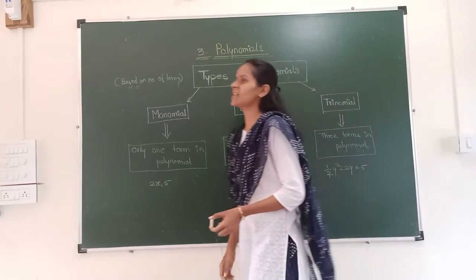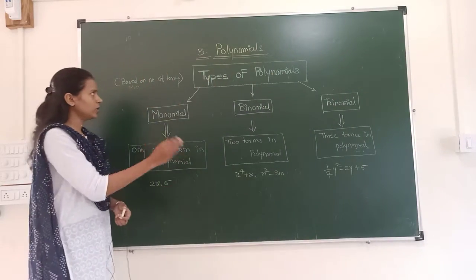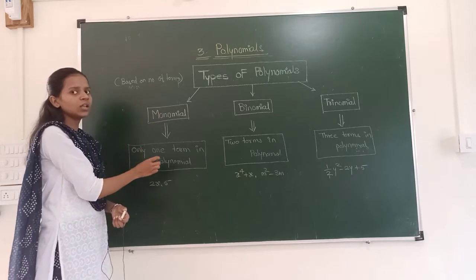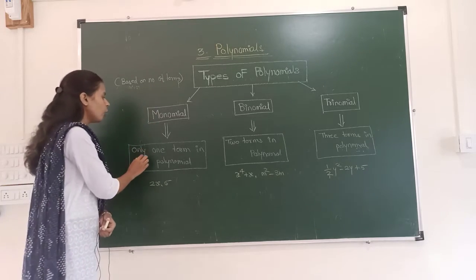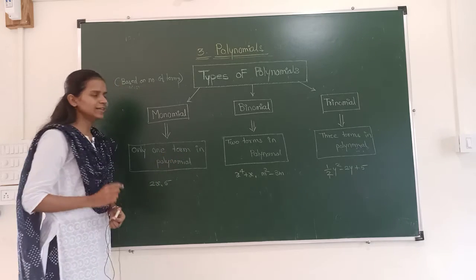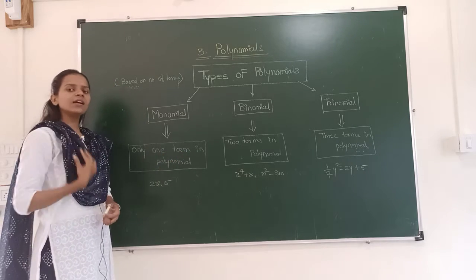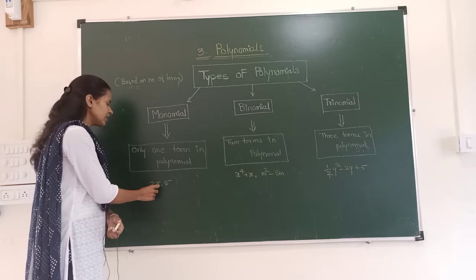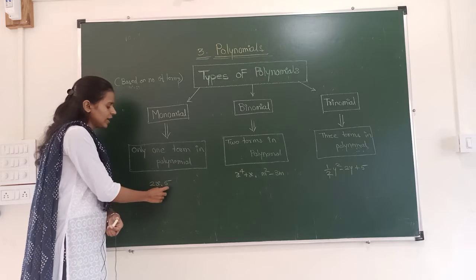Now we will see step by step the types of polynomials based on the number of terms. First type is monomial. Only one term in the polynomial is called monomial. Mono is single. We can see examples like 2x and 5.